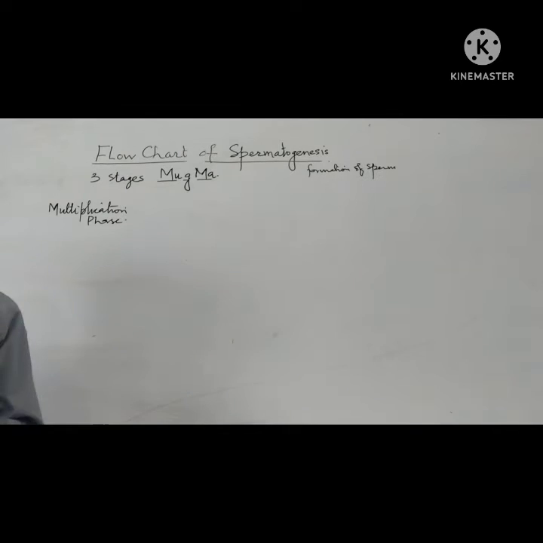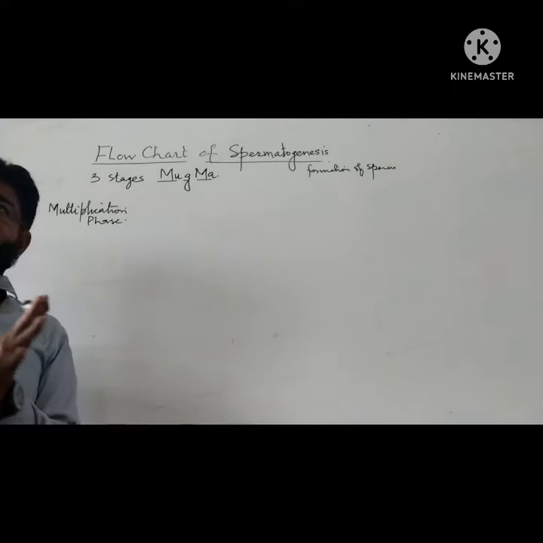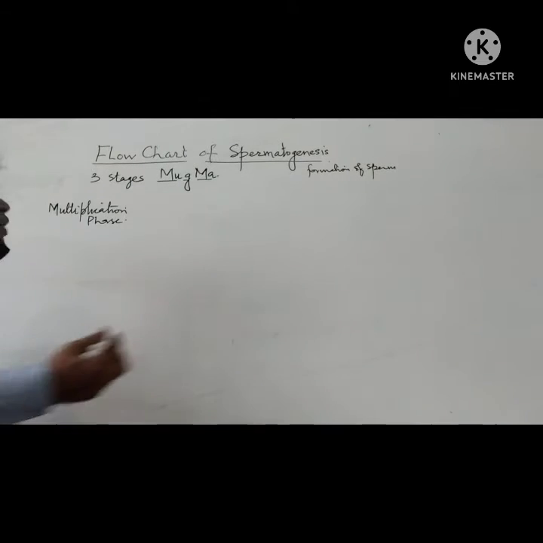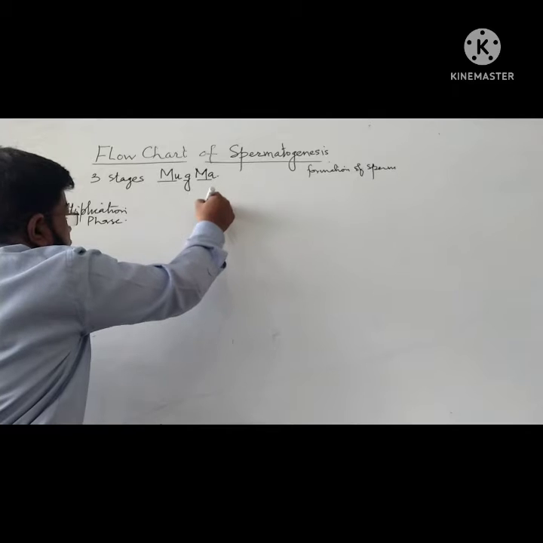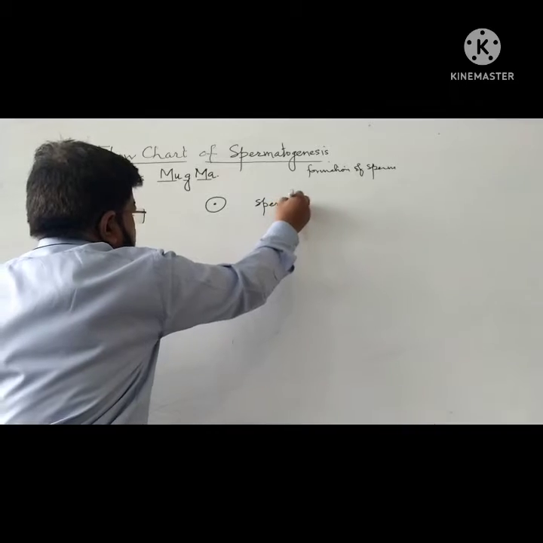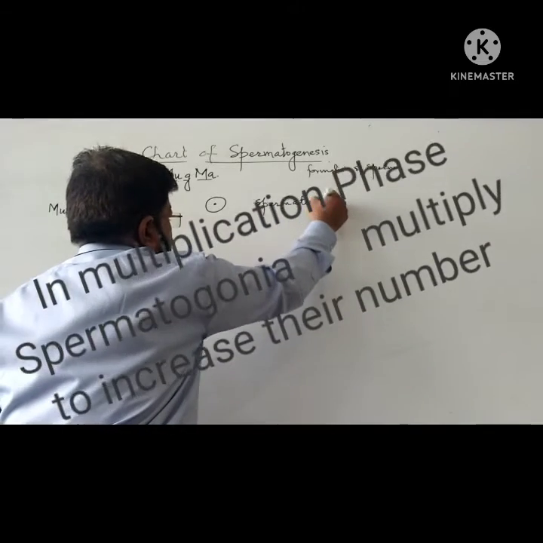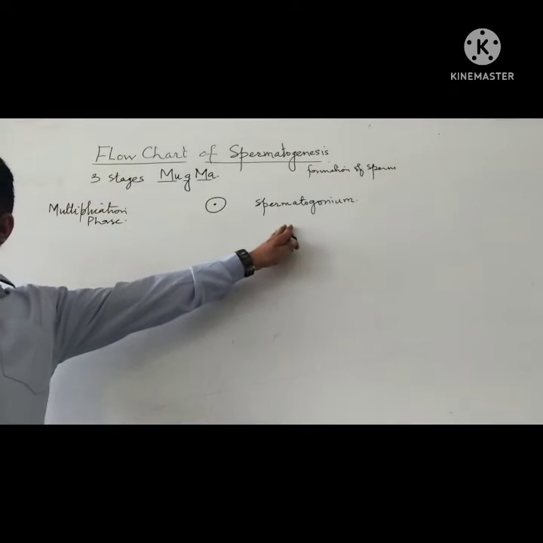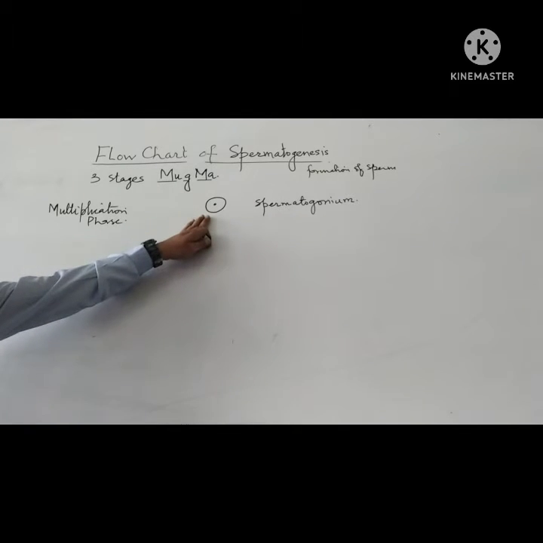Okay. As you know, the mother cell, the cell from which the process of spermatogenesis starts, that is spermatogonia. Okay, a number of spermatogonia are there, and you know from where these spermatogonia come. I am taking one, so I am writing spermatogonium. Now what happens with this spermatogonium? It multiplies.